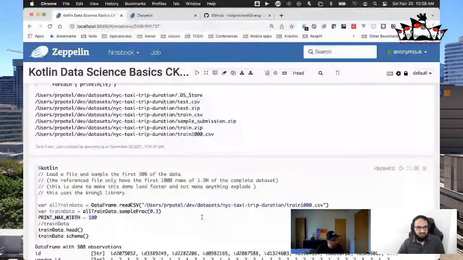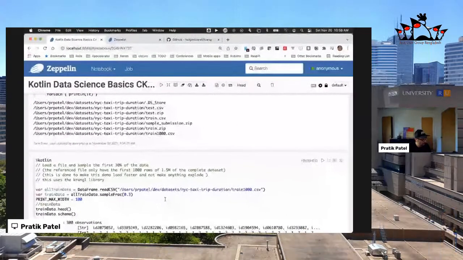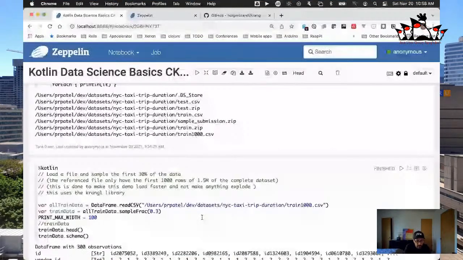What I would probably do is all training data dot each, and then I would say something like it, and then I have my Spark Kotlin context here, and again, this is just pseudocode. And then I would say, I'm trying to remember what the exact command is, add row into by Spark context.